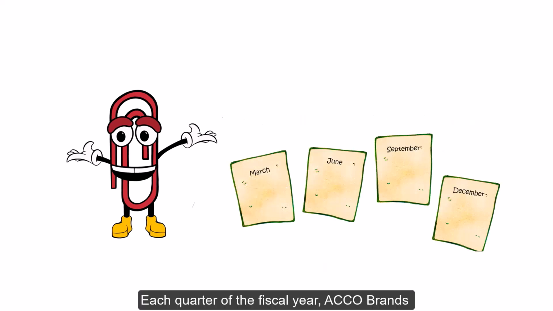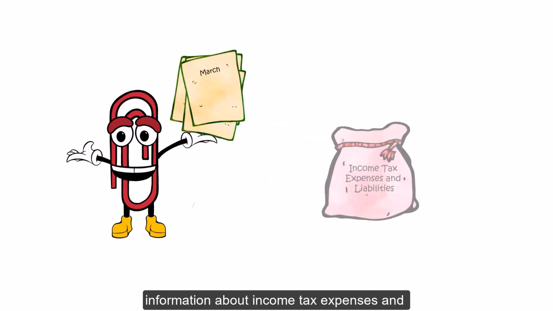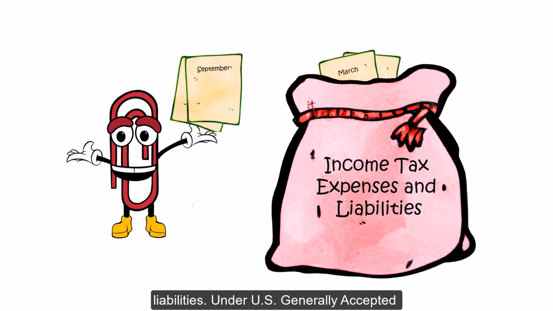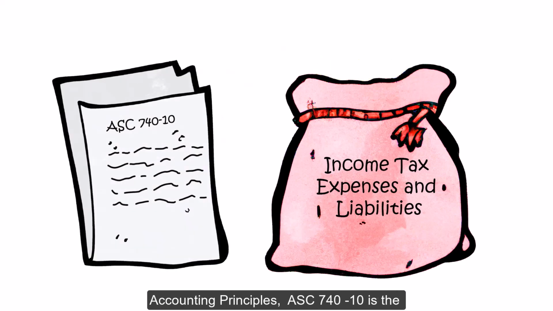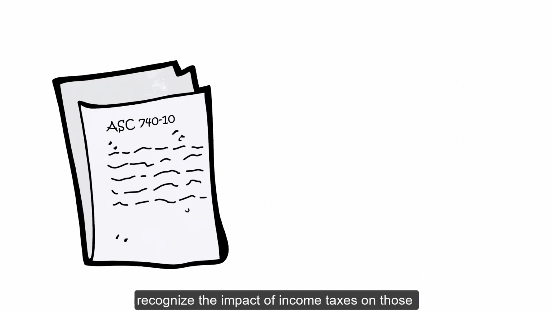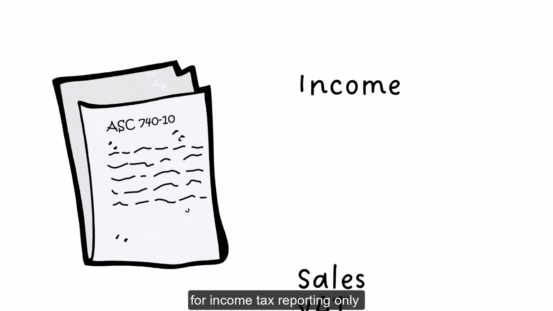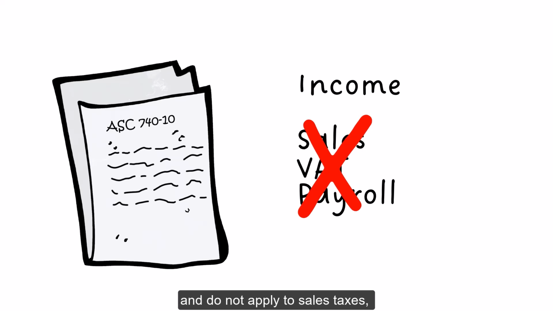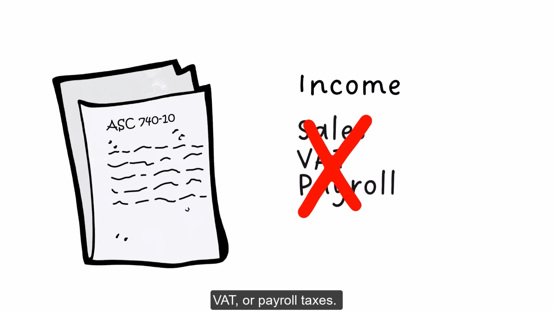Each quarter of the fiscal year, ACCO Brands files financial statements that include information about income tax expenses and liabilities. Under U.S. Generally Accepted Accounting Principles, ASC 740-10 is the set of rules that governs how companies must recognize the impact of income taxes on those financial statements. Note that these rules are for income tax reporting only and do not apply to sales taxes, VAT, or payroll taxes.